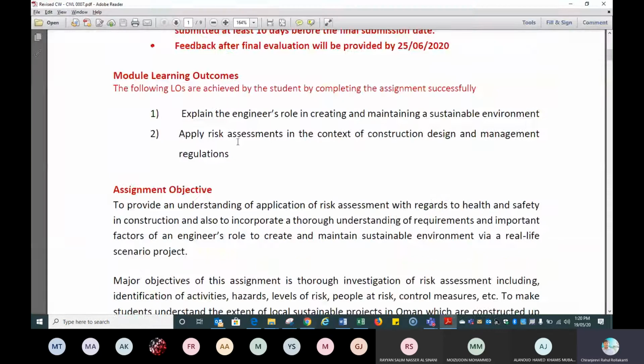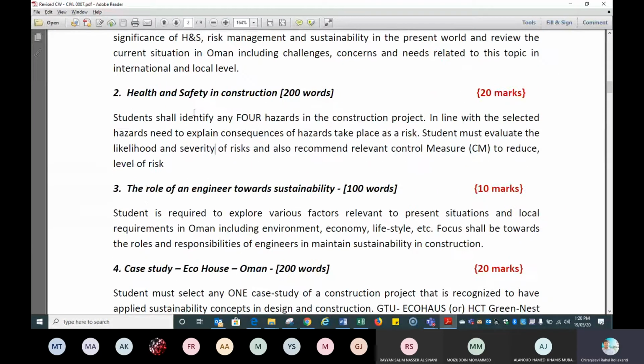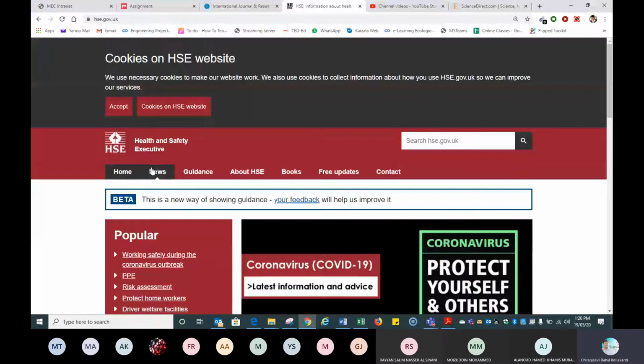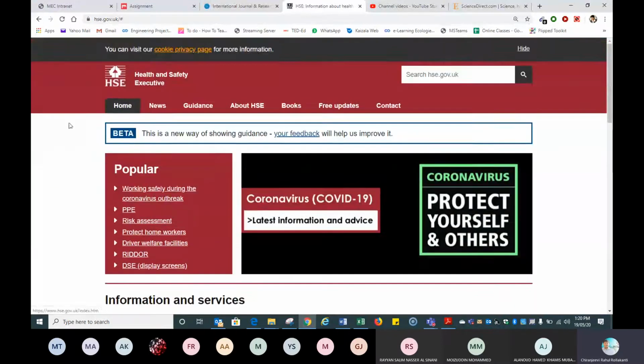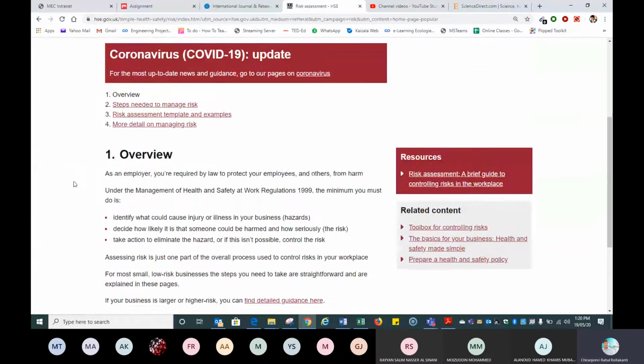So first of all, let us see what has to be written. Students shall identify any 4 hazards in the construction project. Okay, so ignore this one. Student must evaluate the likelihood and severity of risk because you cannot calculate it. I will remove this from the coursework document and I will try to upload the revised one. That's fine.